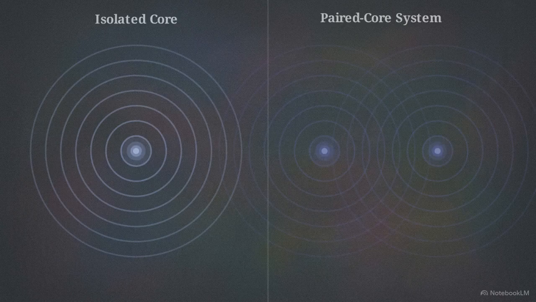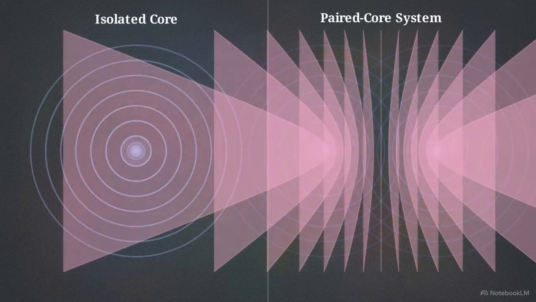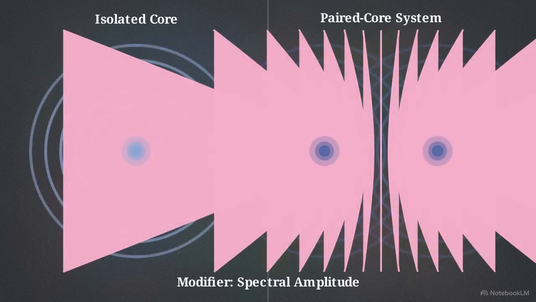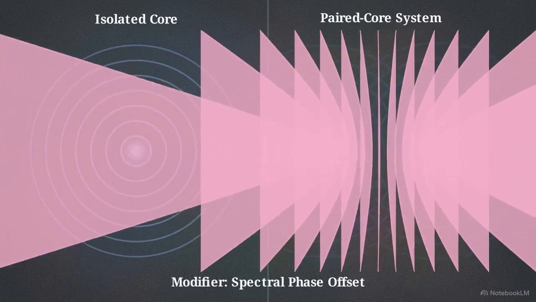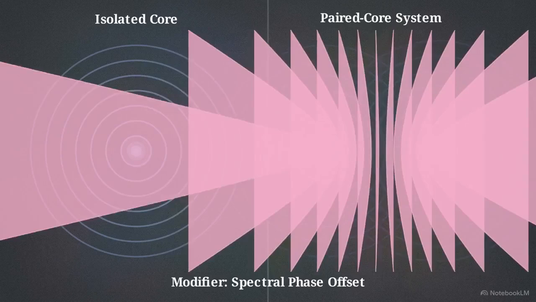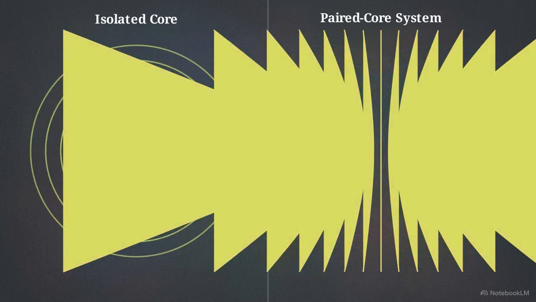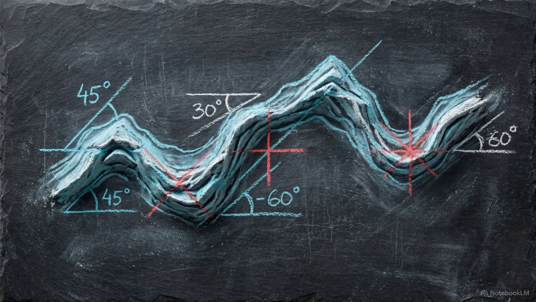This 3D topographical chart compares an isolated core against a paired core system. The scattering modes governing these shapes are controlled by two modifiers: spectral amplitude and spectral phase offset. The complex interference ridges in the paired system are constructed using the exact same scattering mode vocabulary as the symmetrical isolated core. Mode decomposition calculates these interference topographies precisely. Downstream stability equations require these exact variables, rather than broad approximations.